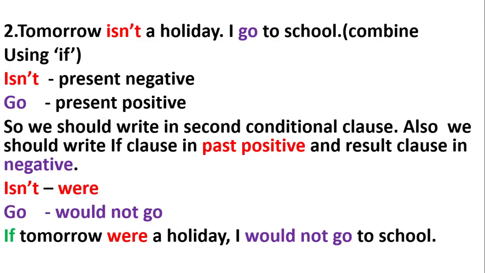Tomorrow isn't a holiday. I go to school. Combine using if. Verb isn't is in present negative. Verb go is in present positive. So we should write in second conditional clause. Also we should write if clause in past positive and result clause in negative. Verb isn't is changed into were. Verb go is changed into would not go. If tomorrow were a holiday, I would not go to school.